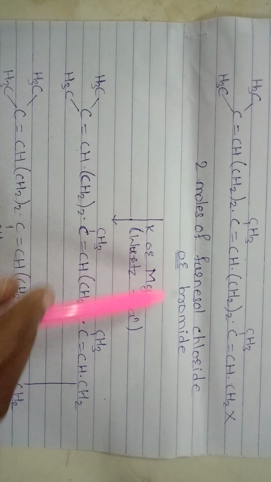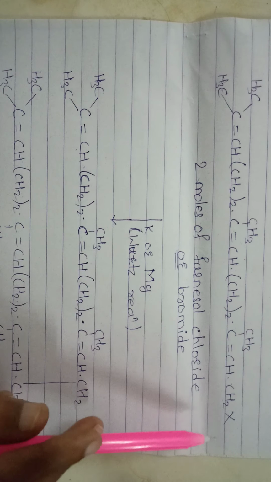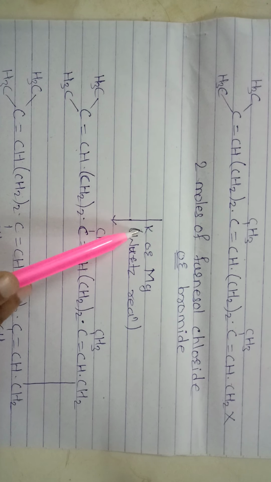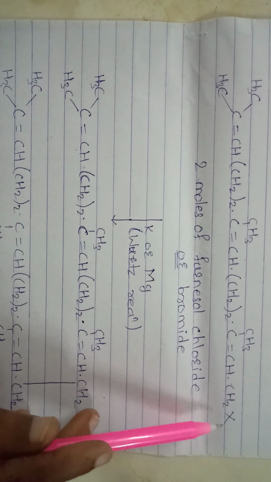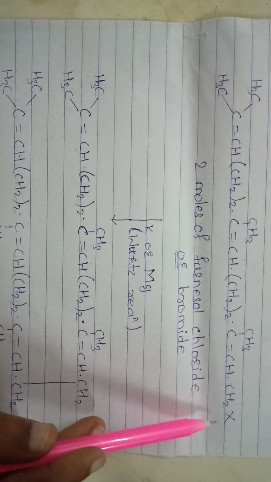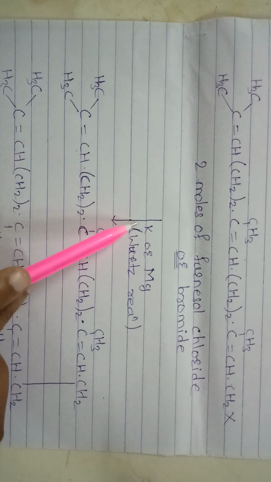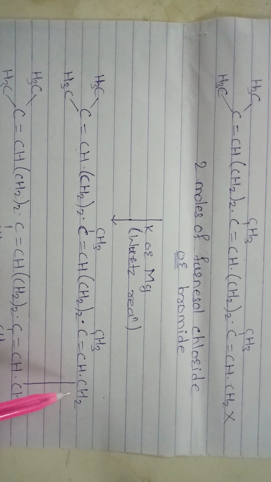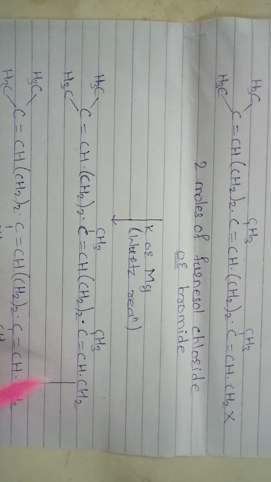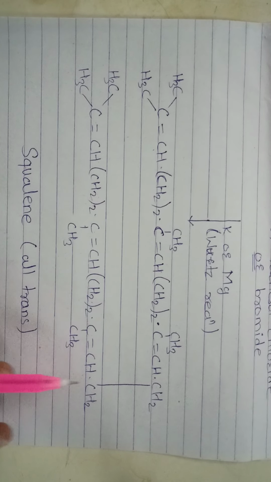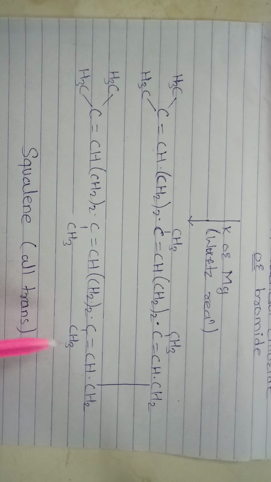Then 2 moles of farnesyl chloride or bromide in the presence of potassium or magnesium, that is the Wurtz reaction, the halide is reduced with potassium or magnesium, forming a carbon-carbon bond and giving the squalene compound.